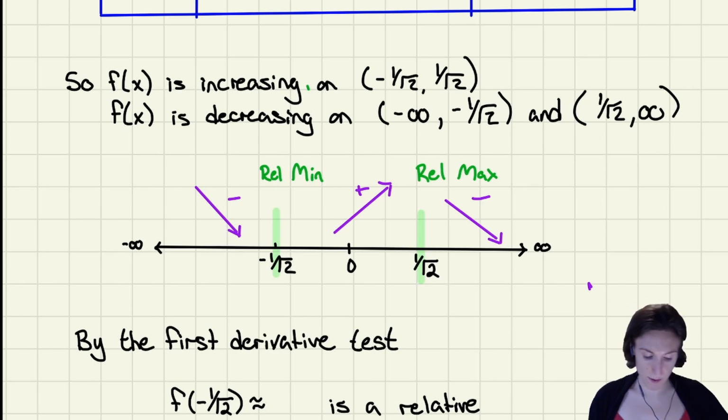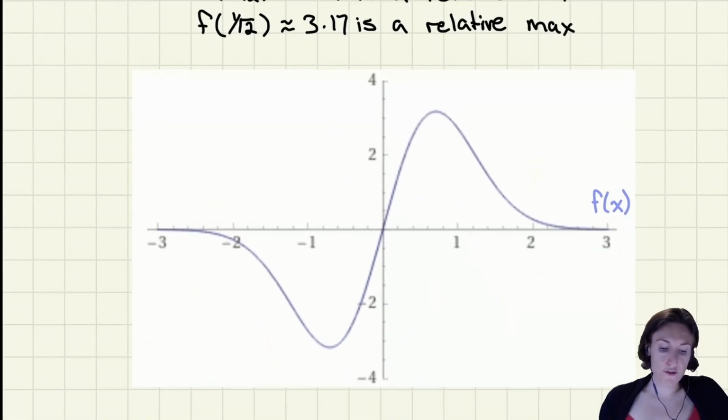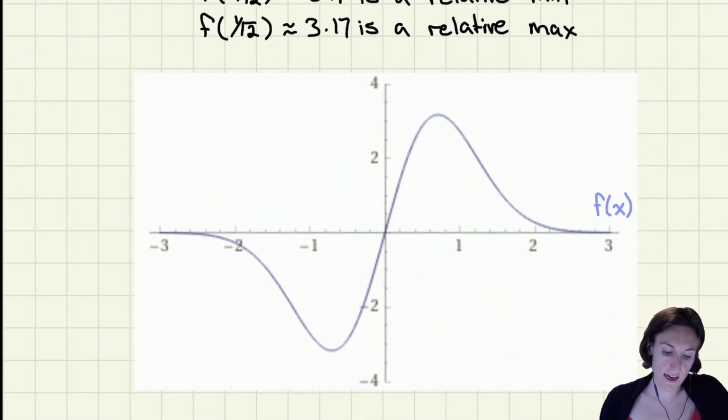Okay, and by the first derivative test, what are these values? Approximately, when you plug it into your calculator, you should get negative 3.17 and then positive 3.17. So that first one there, that's the relative min. Second one, that's the relative max. And again, just to help build your intuition on what the function looks like,